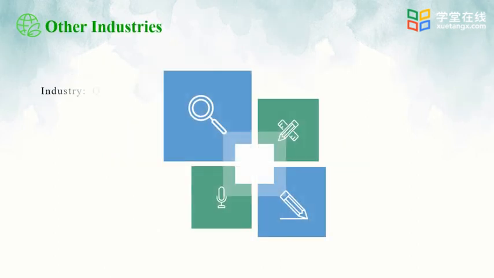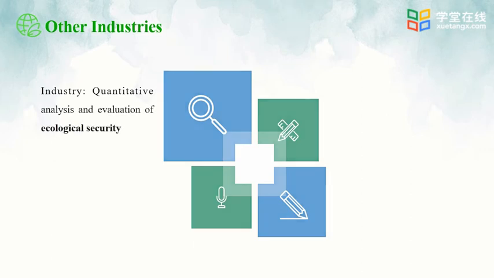As for industry, we mainly quantitatively analyze its ecological security status. If we plan to build an industrial park in a town or city, what is the biocapacity of the town or city? Is it enough to underpin the industrial development? Is the ecology of this place too fragile?